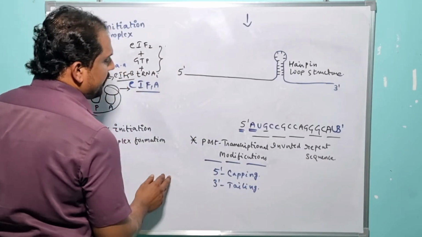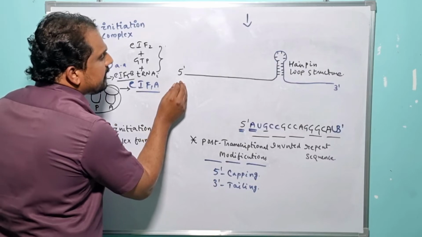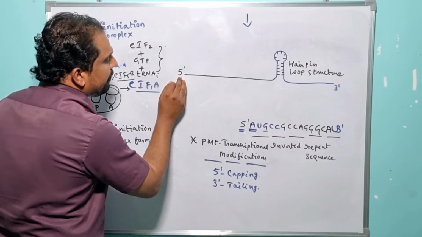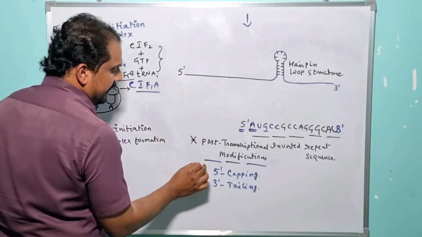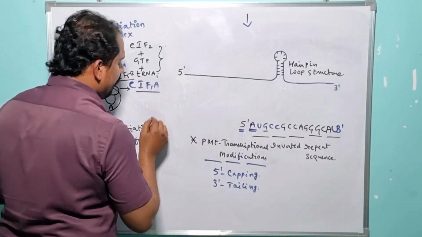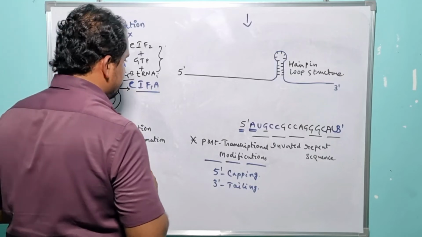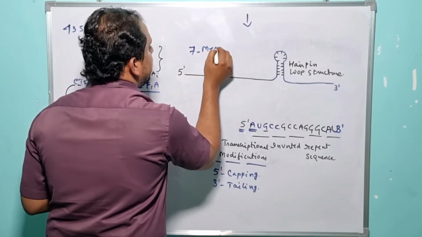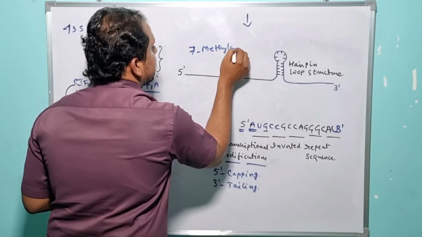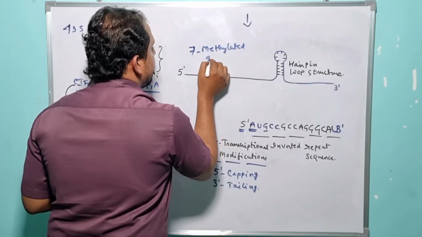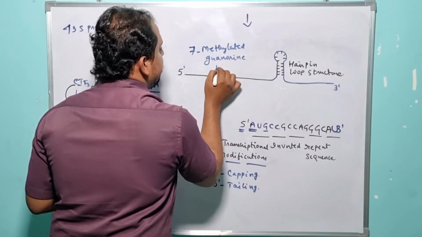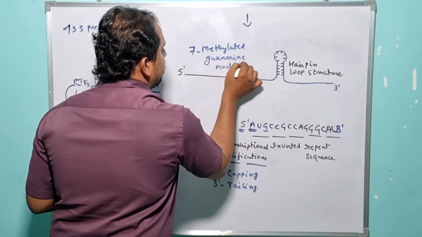In case of the 5' capping, exactly one specialized methylated guanosine nucleotide gets successfully recruited at the extreme 5' end of the eukaryotic mRNA, right? And it is nothing but what? 7-methylated guanosine nucleotide. It gets successfully recruited at the extreme 5' end of the eukaryotic mRNA.